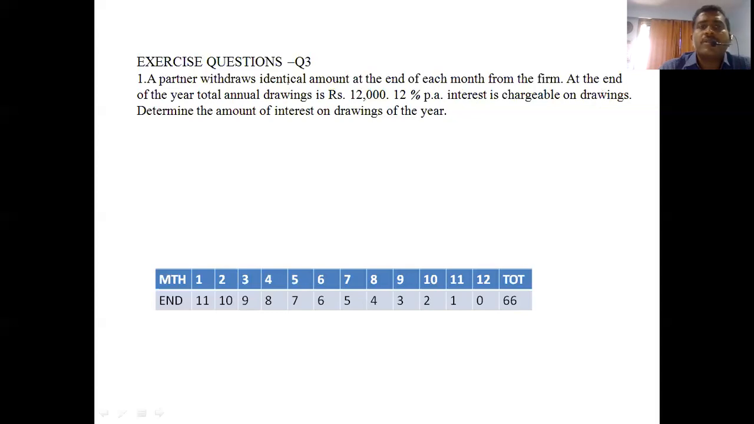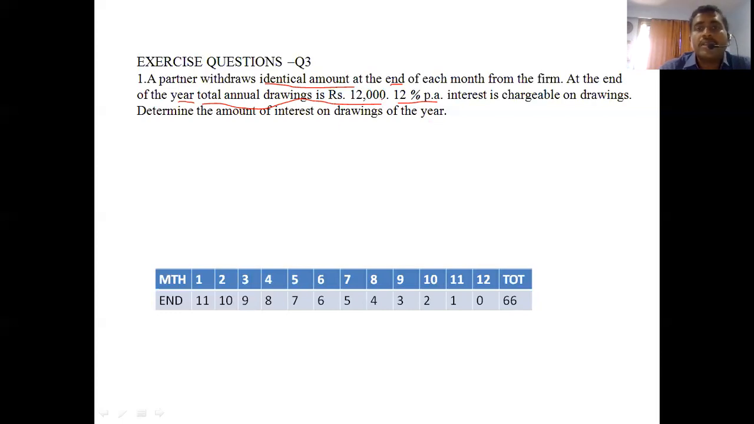A partner withdraws an identical amount at the end of each month. You get this word, end. So friends, when end comes, you know how many months will come? 66. If beginning comes, 78. Here, at the end of the month, total annual drawings is how much? 12,000. And how much interest do we have to charge? 12%.